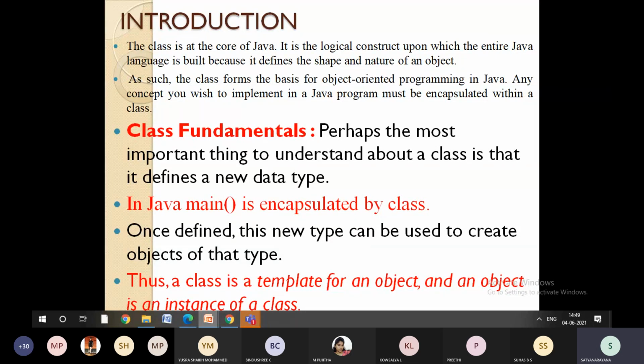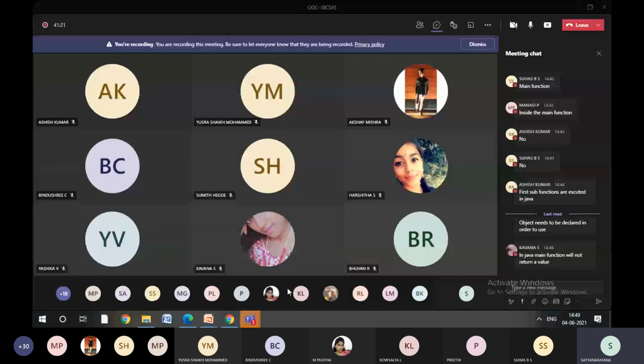Once you define the class, we need to define an object to access the members of the class. To access the members of the class, we need to define the objects. This is what we have studied up to the second module.